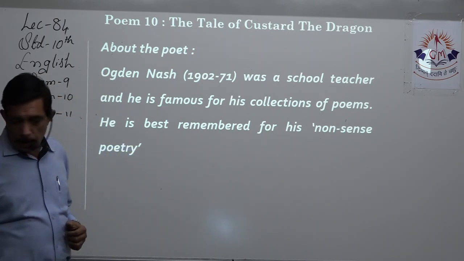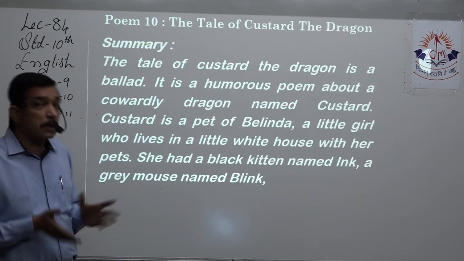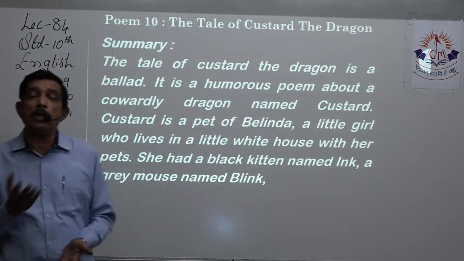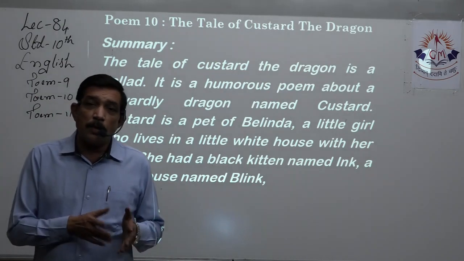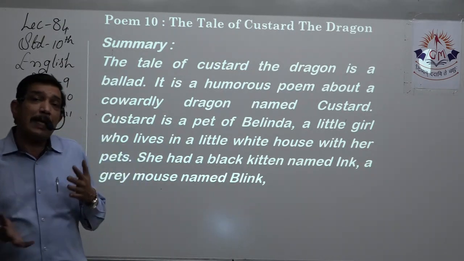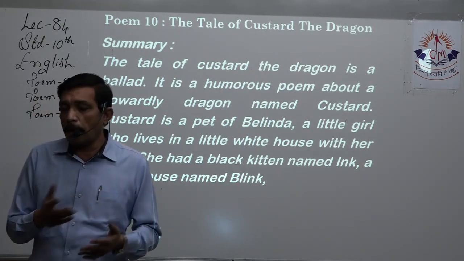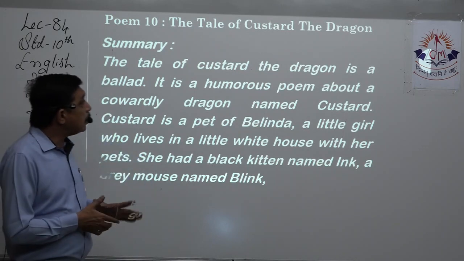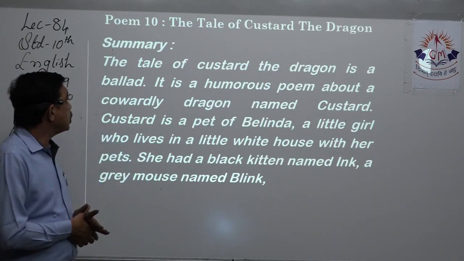Now, about the poet we learned. Now, let us look at the summary first and then we'll go to the poem. We'll understand the poem with the help of the summary first and then we'll look at the poem. The Tale of Custard the Dragon is a ballad.